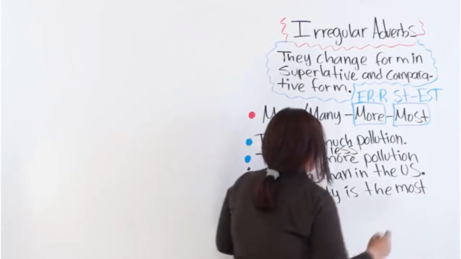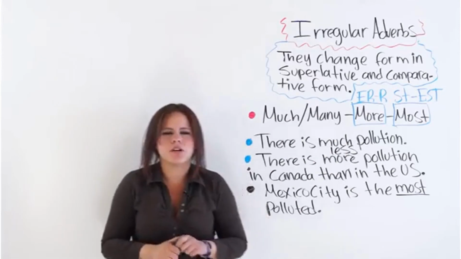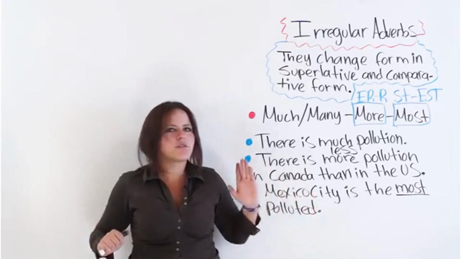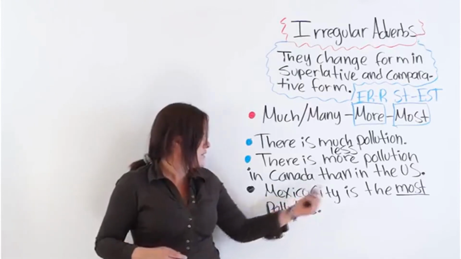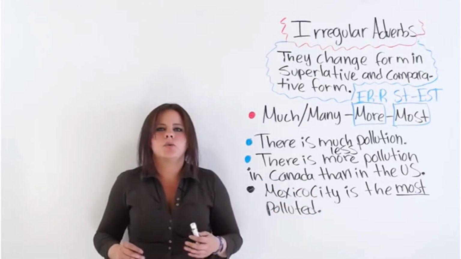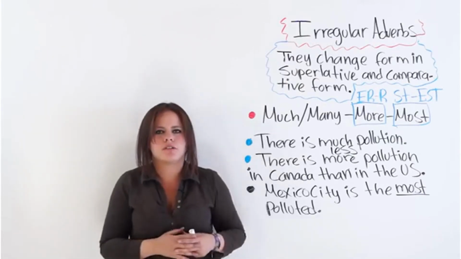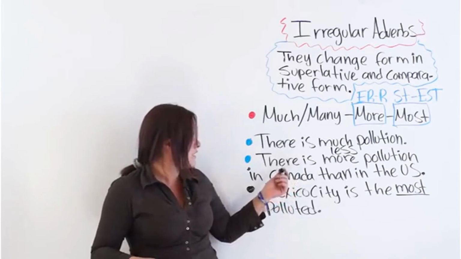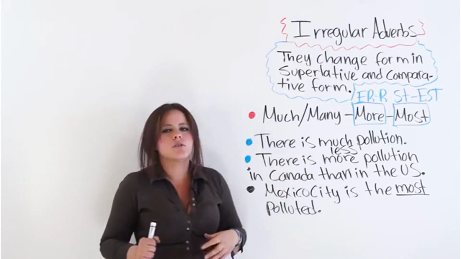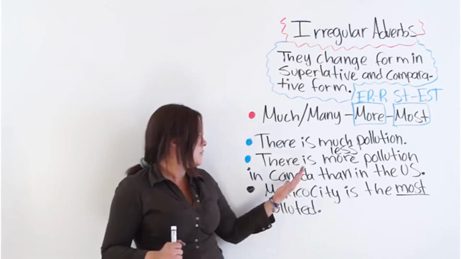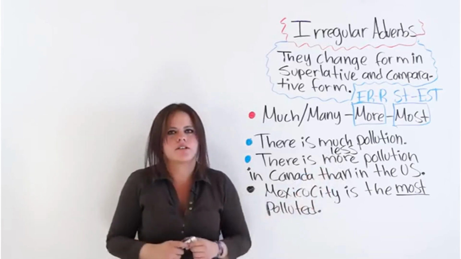Okay, now this is superlative form, most, right? That means that you are comparing it with more than one noun. For example, if I say Mexico City is the most polluted, you will know that it has more pollution than any other city in the world, all right? But if I say there is more pollution in Canada than the US, you do not know that Canada is the most polluted or the least polluted, all right?